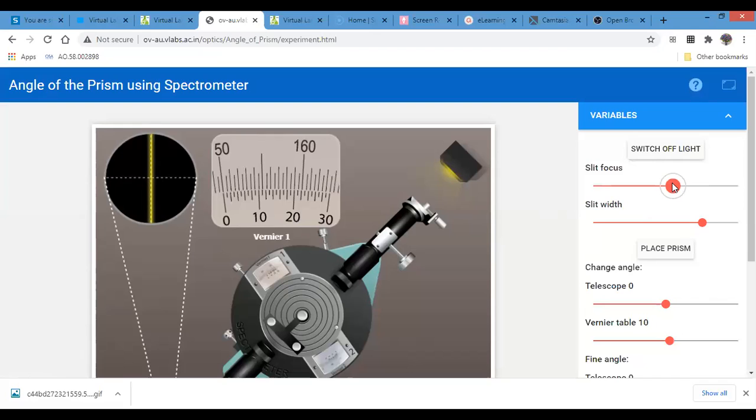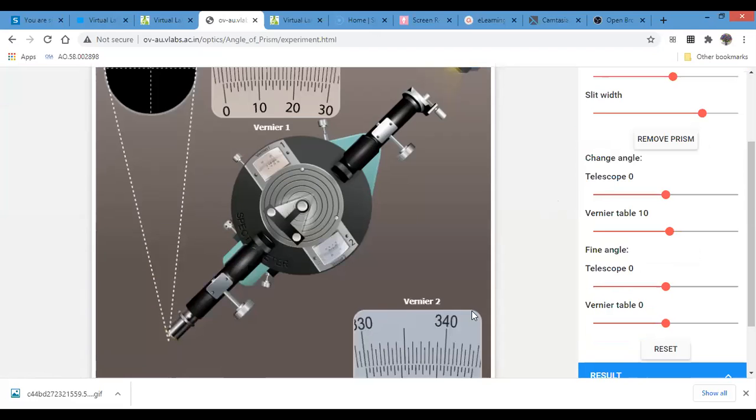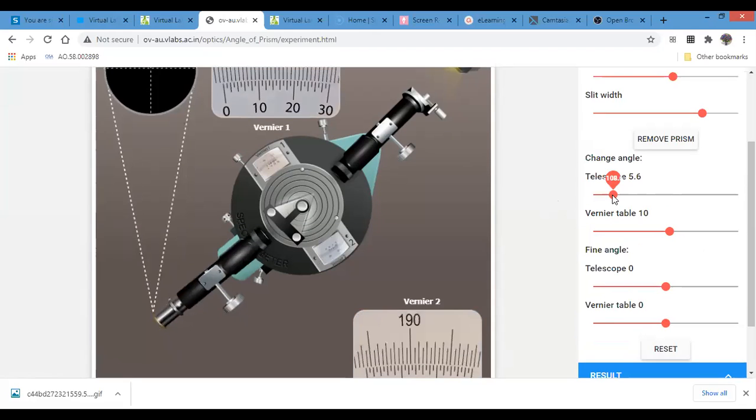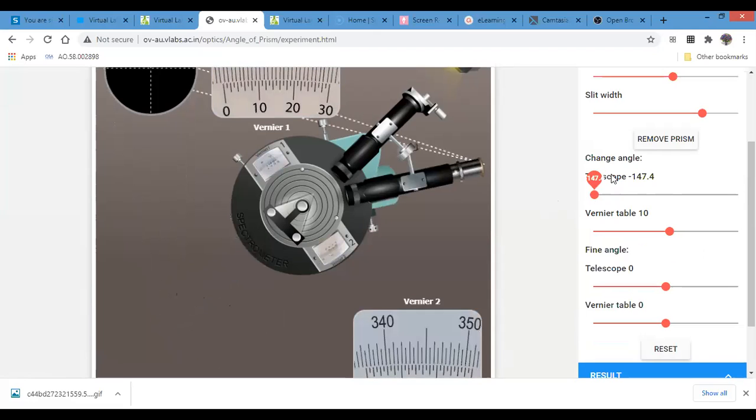So you have to start recording from the beginning. First is focusing the telescope, next is switching on the light, next you have to adjust the slit width and the slit focus. Now place the prism. Okay. After this, what you have to do is adjust the telescope, change the angle, until you are getting the image here.